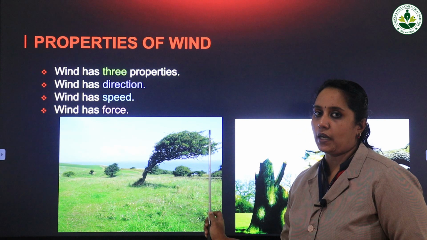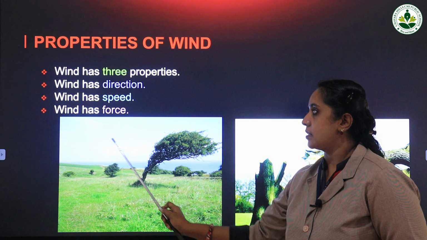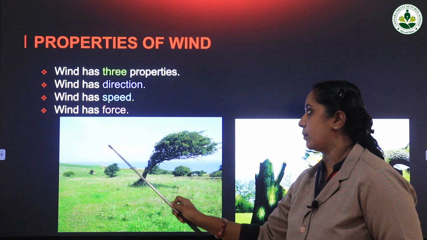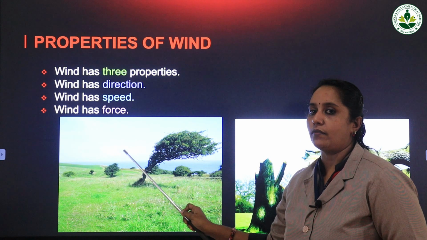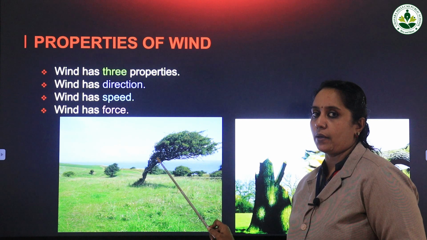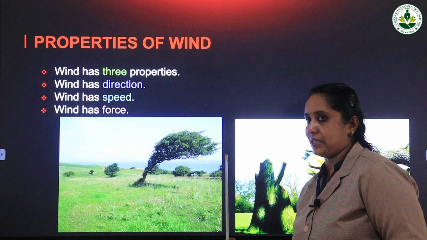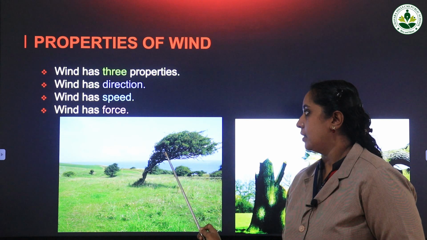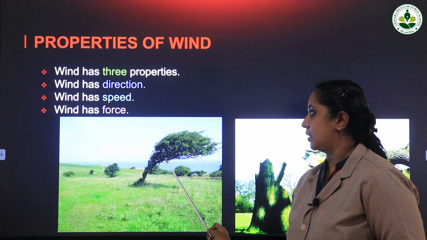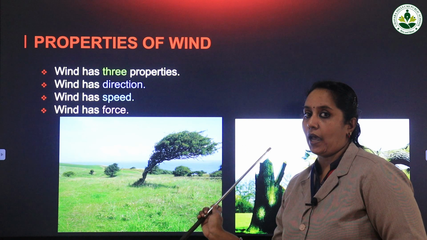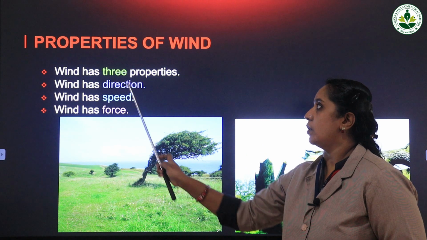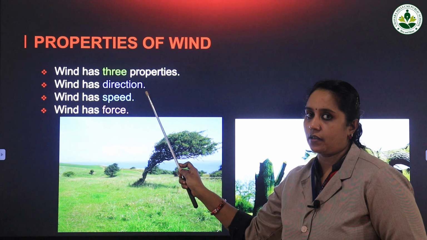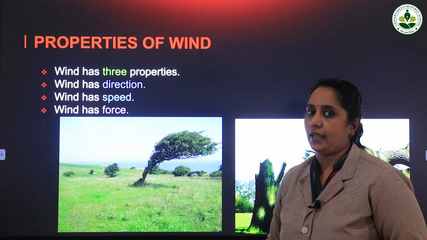Why does it sway like that? Because some air is coming from this side, some wind is coming from this side, and due to that wind the tree's leaves and branches are going to that side, the opposite side. So the wind is from this side, and due to the action of wind the tree is swaying to the other side. So we can say that wind has direction.